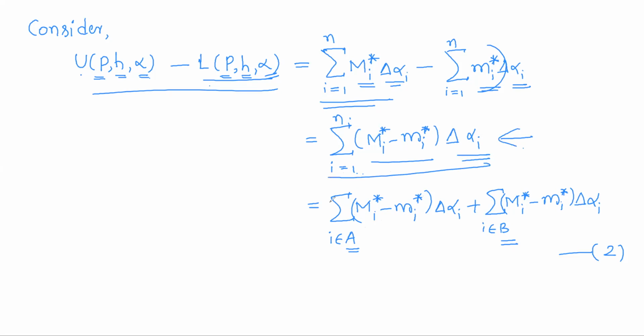This summation can be written as the summation over all indices belonging to A plus the summation over all indices belonging to B. So this difference can be written as the sum of these two summations. Now, finally, we have to prove this difference is less than epsilon, so that by the Riemann criterion for integrability, h will be a Riemann-Stieltjes integrable function. For that, we shall evaluate these two summations.